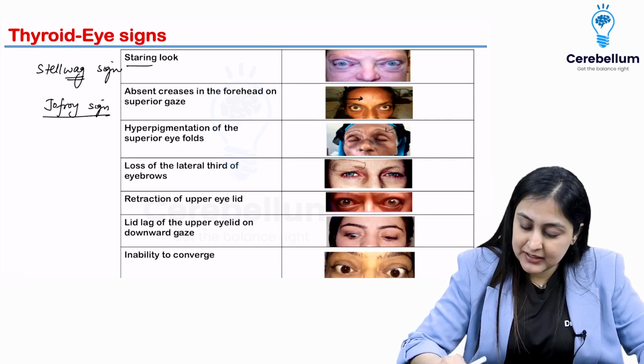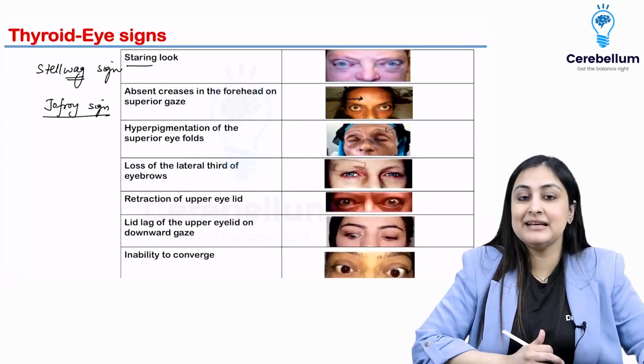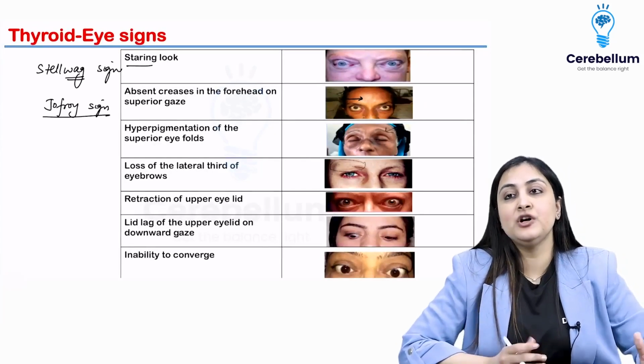Hyperpigmentation on the superior eye fold, like you can see in this lady here, is because of burns.